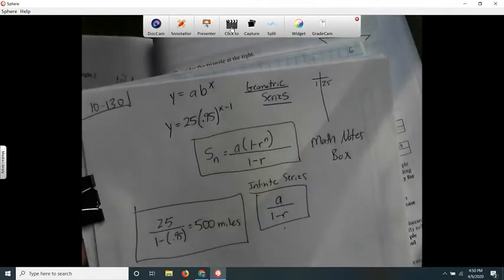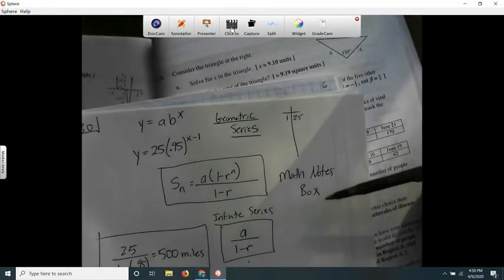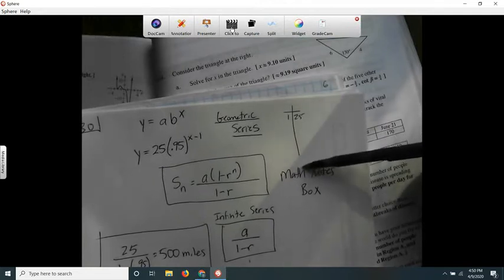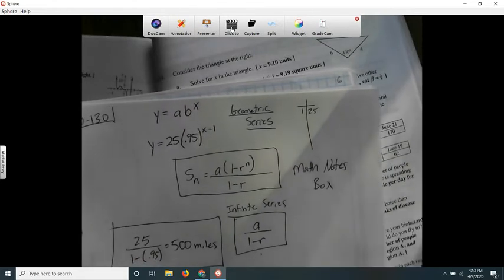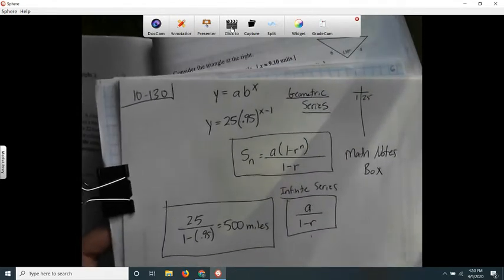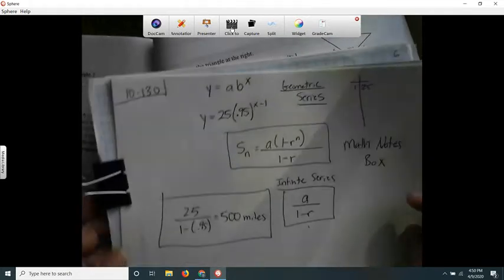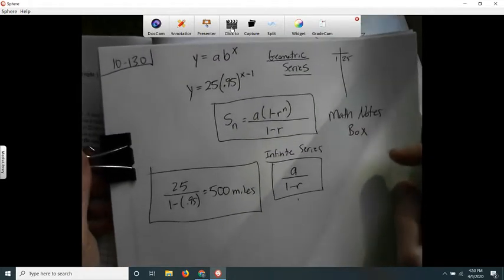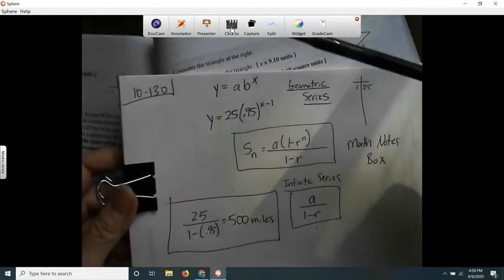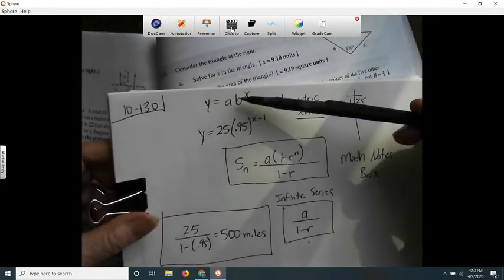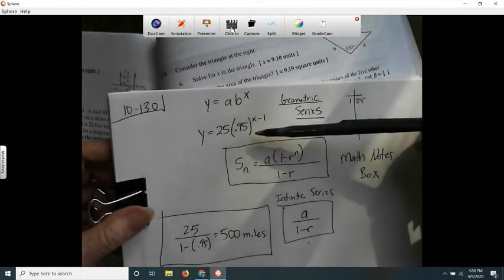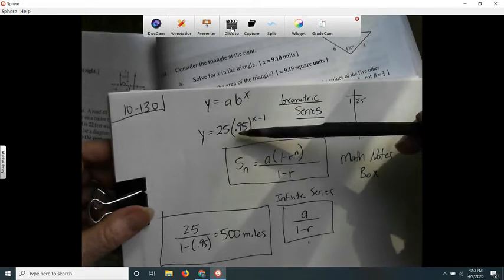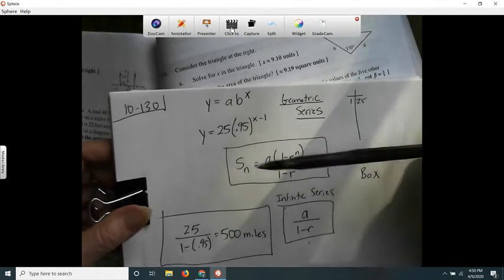Well, at first, I was going to make a table. And then I realized that this has got to be exponential because there's a percent. It's not linear, decreasing by a certain amount. It's decreasing by a certain percent. So if you're going 5% less each day, then that means you're going 95% of what you did the previous day.